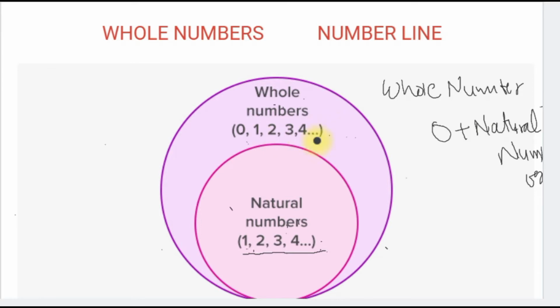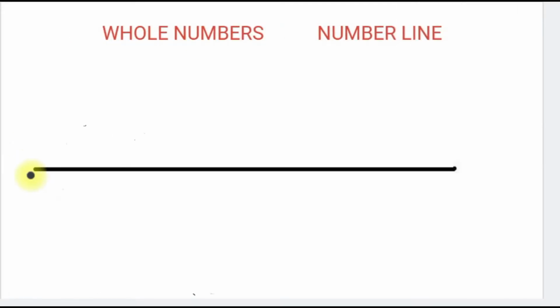So let us start with whole numbers on the number line. How do we represent these whole numbers on the number line, right? So this is a number line, and first of all just put a line here, a horizontal line. Start with 0 and put regular intervals here.